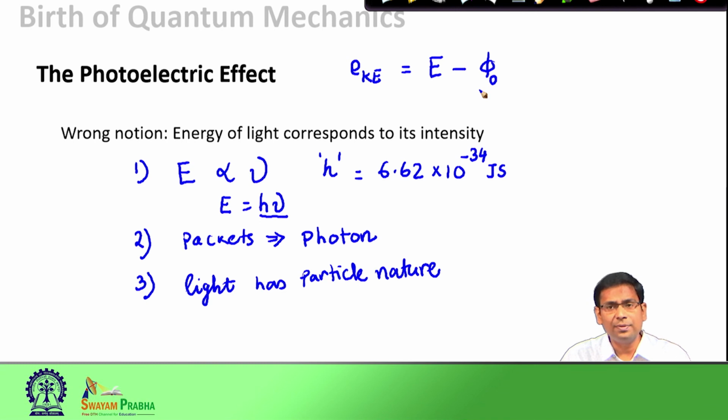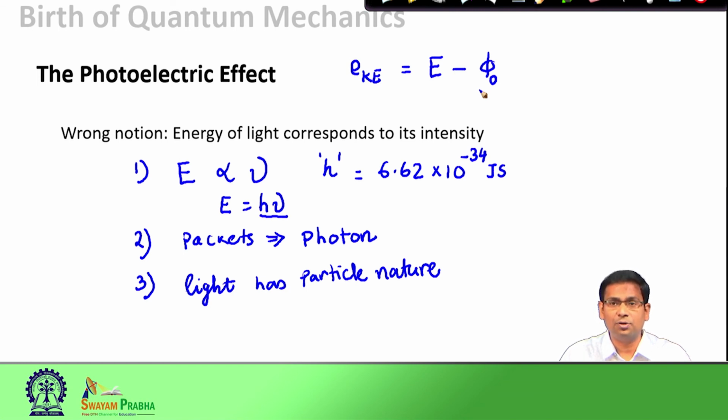Now, what does intensity mean? Intensity, in the new explanation, represents how many packets of energy are there in the source radiation. For example, high intensity light would mean that you have many photons of the same energy corresponding to the frequency. So, now the frequency meant energy and the intensity meant how many packets of energy are there in that radiation source. With this explanation, the anomalies that were apparent in photoelectric effect experiments could be easily resolved.